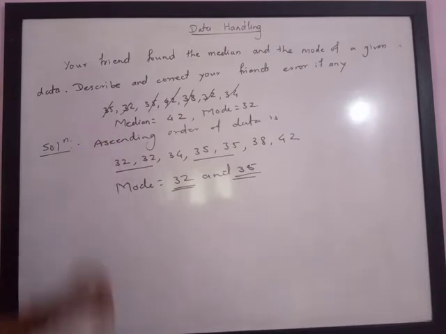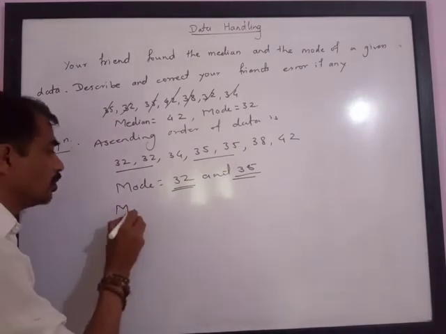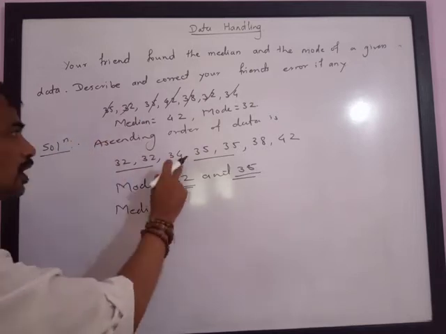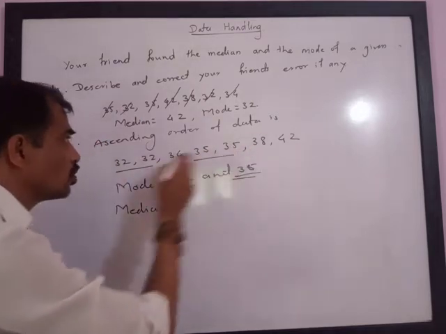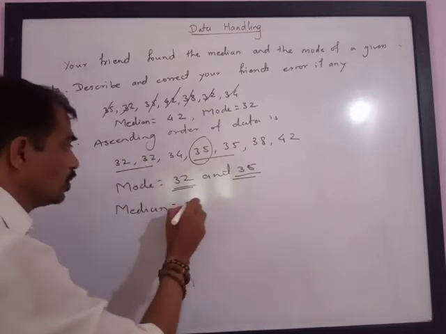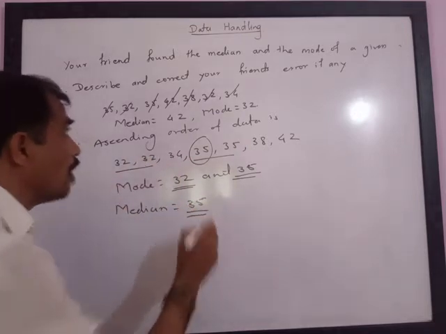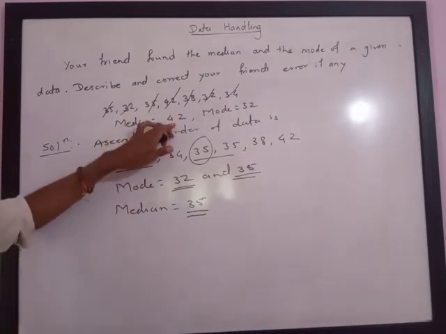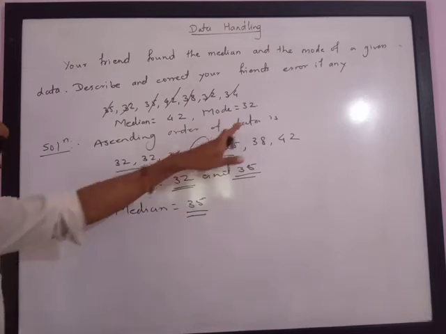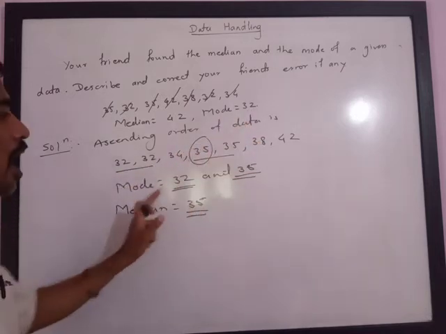Then median means middle value. Let us check. Total values are 1, 2, 3, 4, 5, 6, 7. So the middle value will be the fourth value, that is equal to 35. So our friend has written median is equal to 42, which is the wrong answer, and mode is equal to 32. His mode is correct, but that is only half the answer.